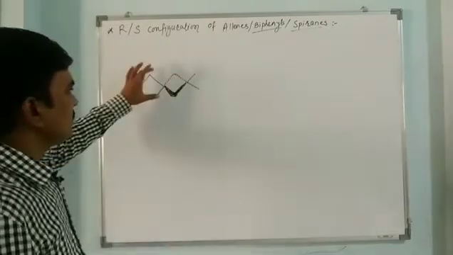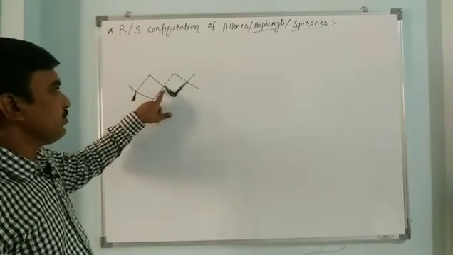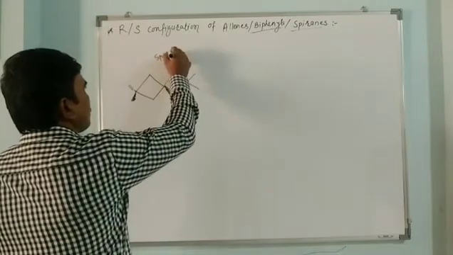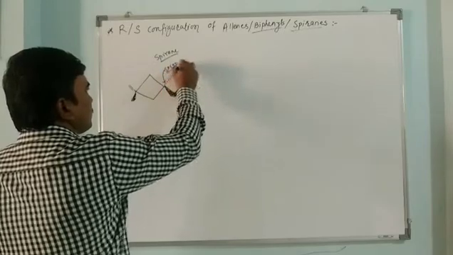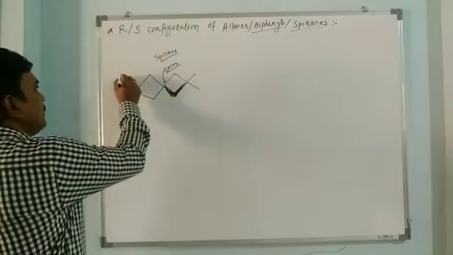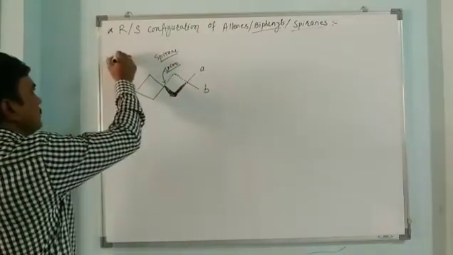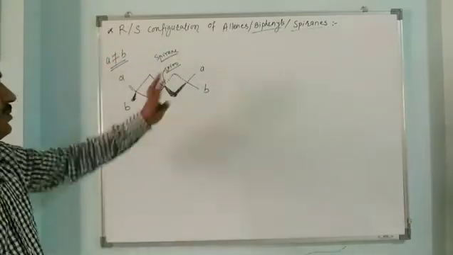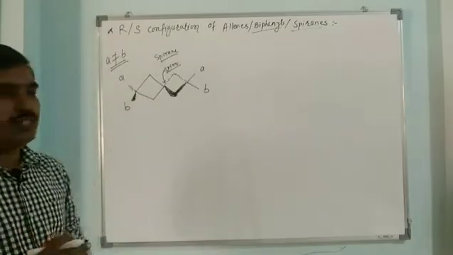Why? Because when both the rings lie at the same carbon, this compound is called a spiro compound, and this carbon, which is common to both rings, is called the spiro carbon. Now, here we can have A, B on this ring and A, B on this ring, with the condition that A should not be equal to B. In this way such compounds show optical isomerism.